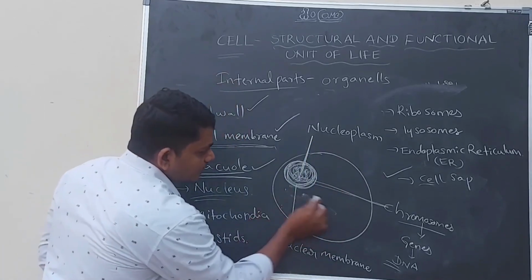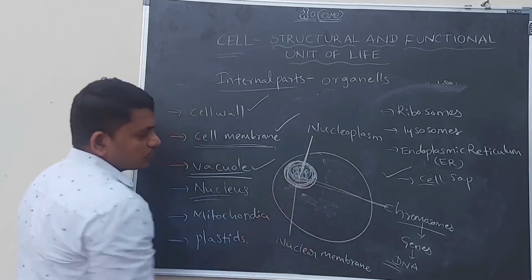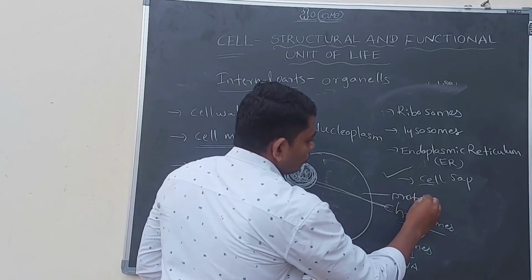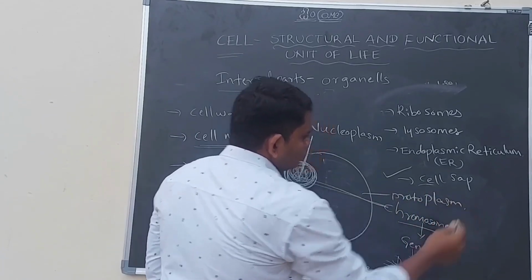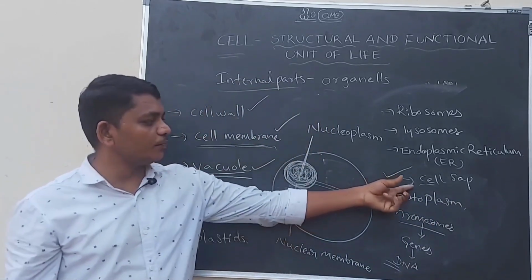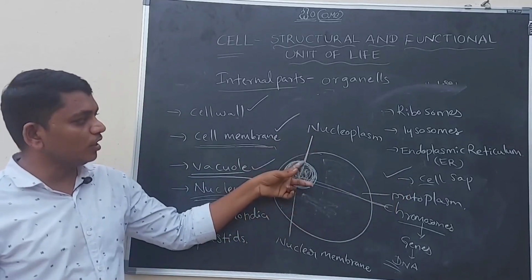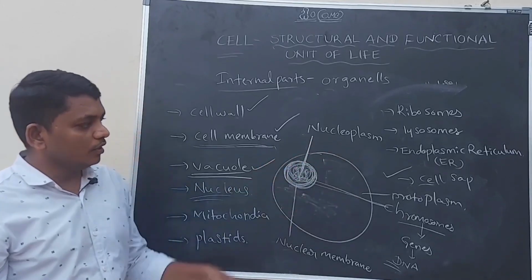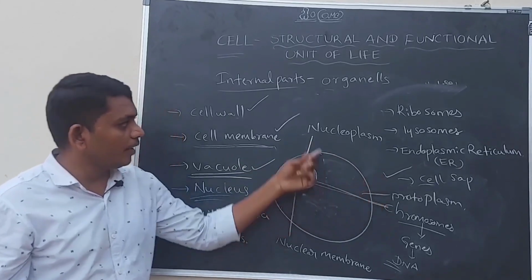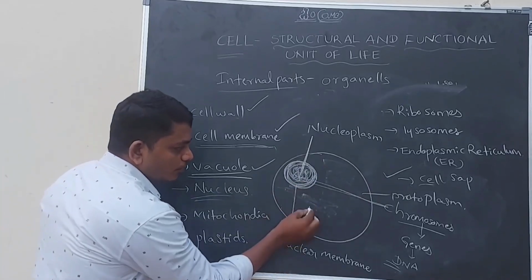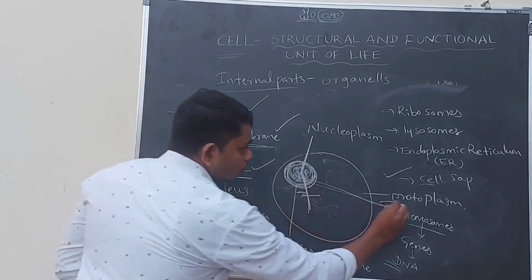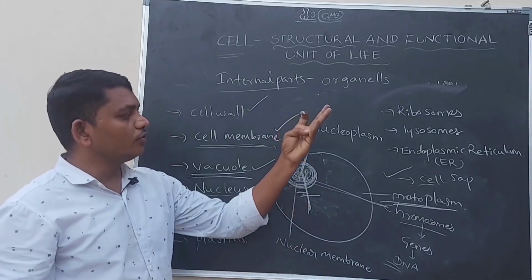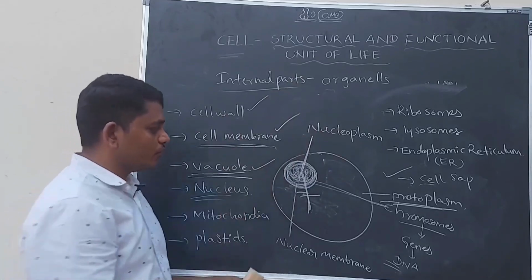Here the cell sap and nucleoplasm together are called protoplasm. You know the liquid portion of the cell is called cell sap, and the liquid portion in the nucleus is called nucleoplasm. Together, the cell sap and nucleoplasm are called protoplasm. This is a very important point in this lesson. Protoplasm is nothing but nucleoplasm plus cell sap.